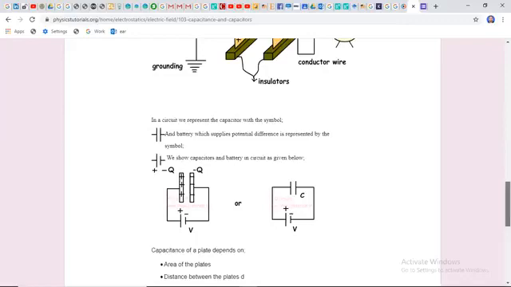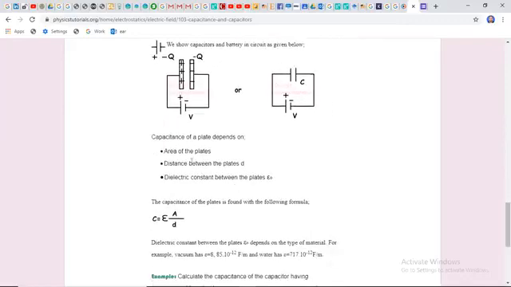The factors on which the capacitance depends are, first, the area of the plates. If the area of the plates increases, the capacitance of the capacitor will increase. I am talking about both plates. If the area of both plates is increased, the capacitance will increase. If the area of the plate is reduced, the capacitance will be reduced. Second, the distance between the plates. If the distance between the two plates is increased, the capacitance will decrease, and if the distance between the plates is reduced, the capacitance will increase.